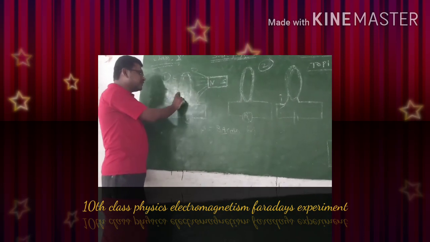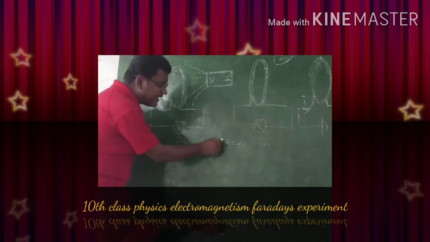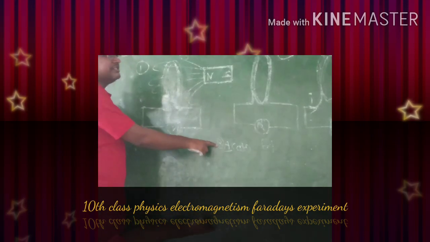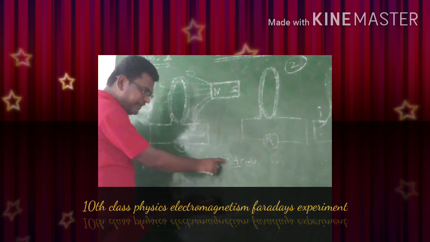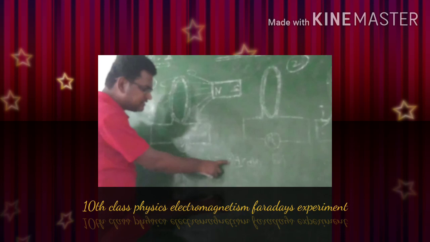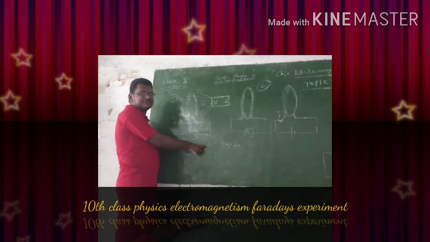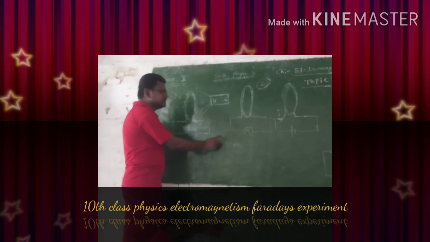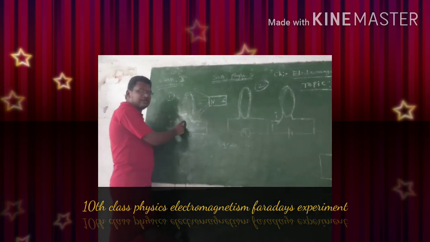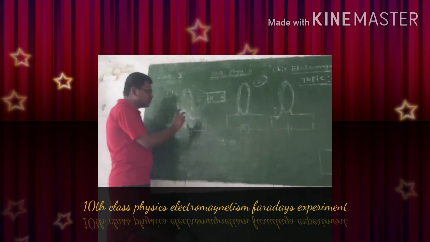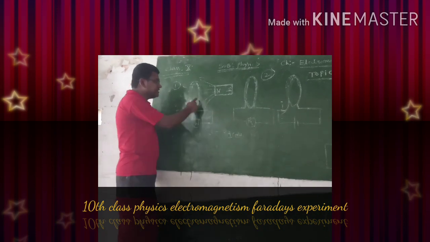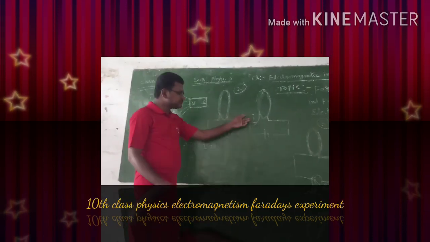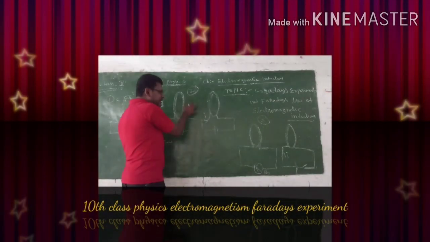Due to the relative motion of a coil and a magnet, the number of magnetic field lines passing through the coil is changing. Magnetic field lines changing means magnetic flux is changing. This is the exact reason for the induced current in the coil even if there is no source of electricity. That means magnetic flux is changing through a coil. So here also, as the current flows through this coil, it produces the magnetic field.